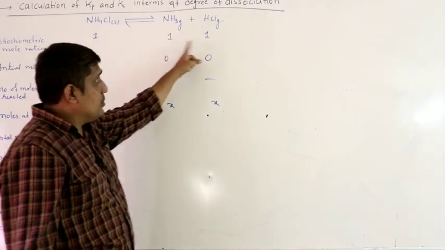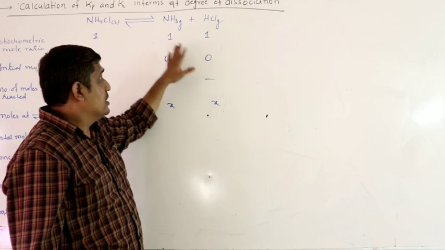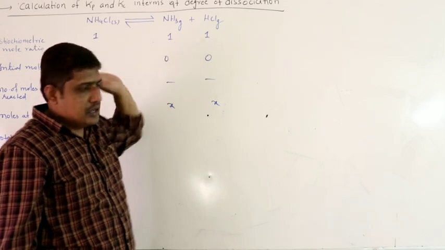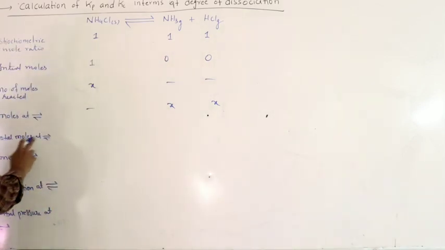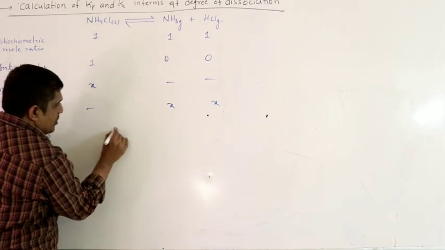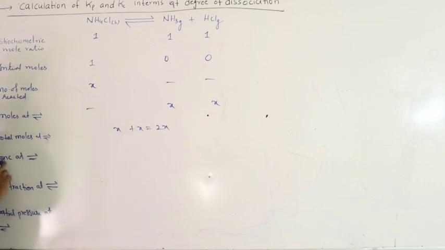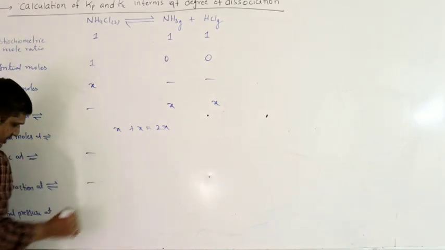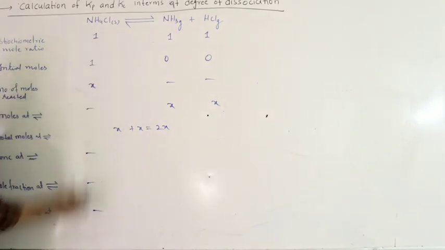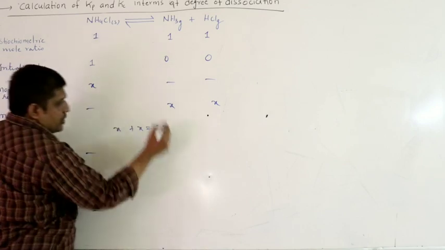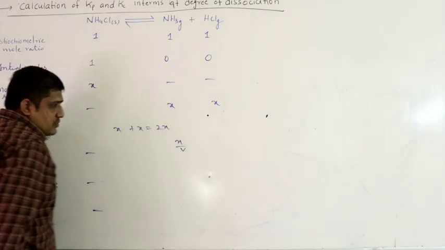Remember, if you do not alter the concentrations, then they are always present in 1:1 ratio. Total moles of gases at equilibrium, you have x moles of ammonia plus x moles of HCl, you will get 2x. Concentration of solids negligible, mole fraction, partial pressure of solid is negligible. Concentration of ammonia, x by V, where V is volume of the system.